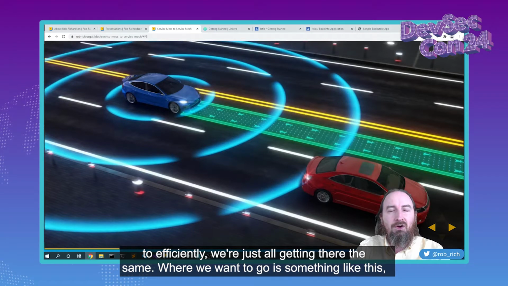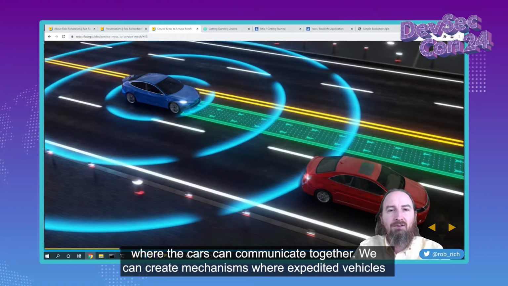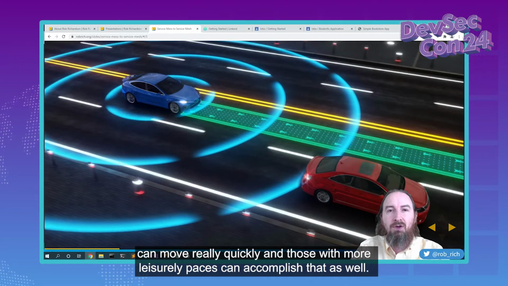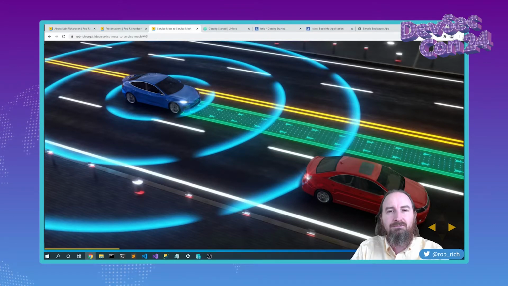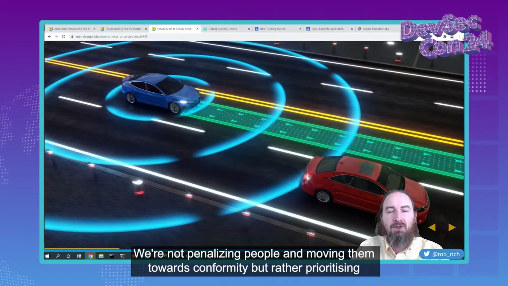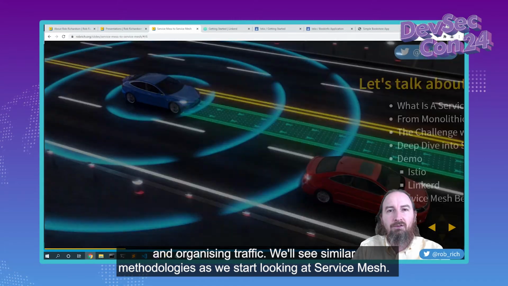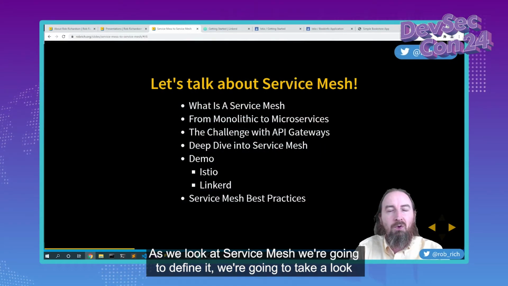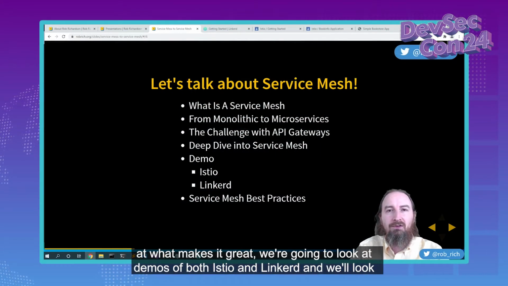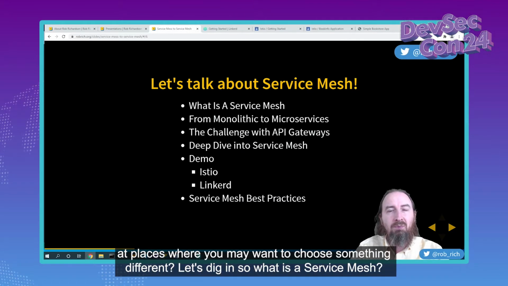Where we want to go is something like this, where the cars can communicate together. We can create mechanisms where expedited vehicles can move really quickly, and those with more leisurely paces can accomplish that as well. We're not penalizing people and moving them towards conformity, but rather prioritizing and organizing traffic. We'll see similar methodologies as we start looking at service mesh. As we look at service mesh, we're going to define it, we're going to take a look at what makes it great, we're going to look at demos of both Istio and Linkerd, and we'll look at places where you may want to choose something different.